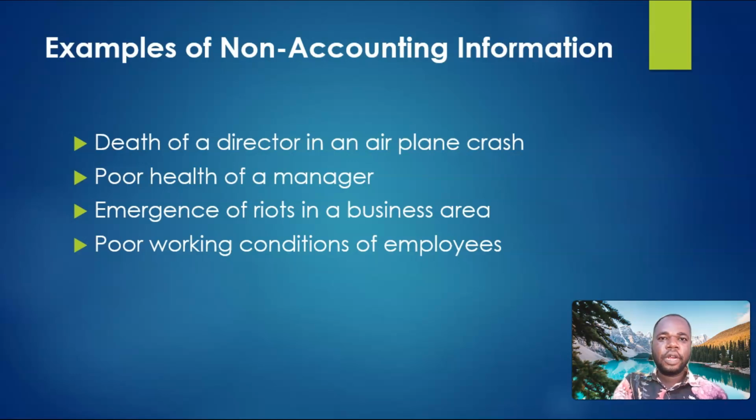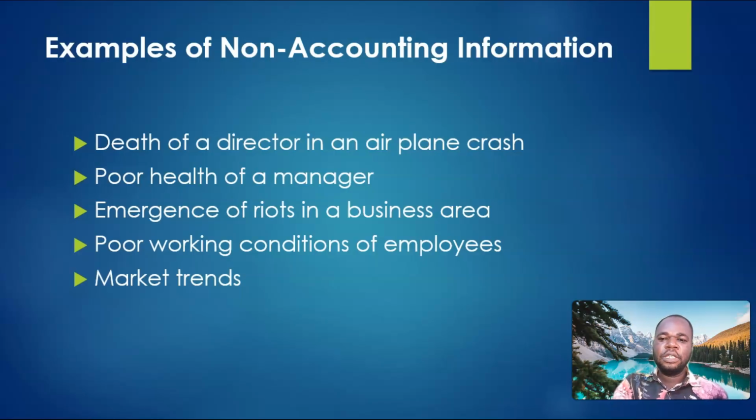Therefore, we cannot record this as an accounting information. Next is market trends. Sometimes situations in the market where the business is operating may be favorable or unfavorable. But once we cannot measure the extent of financial effect of this particular situation, we cannot record it as an accounting information.